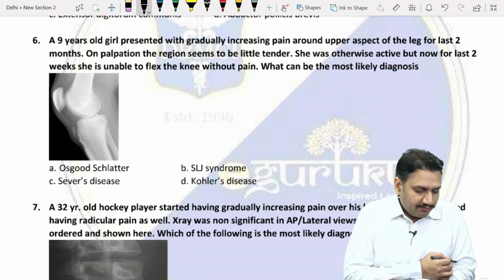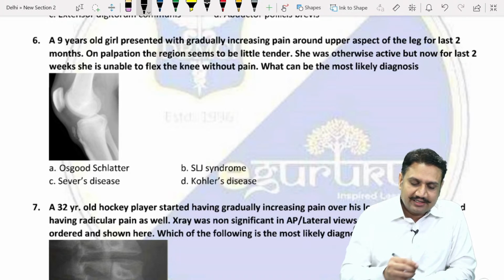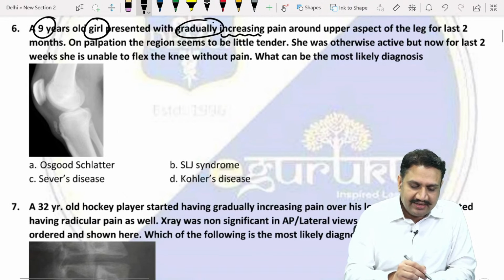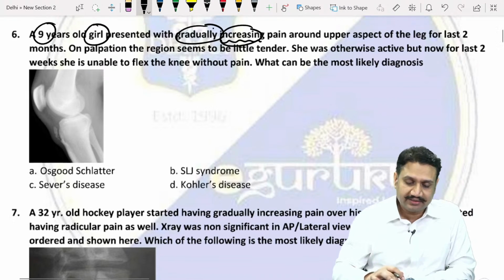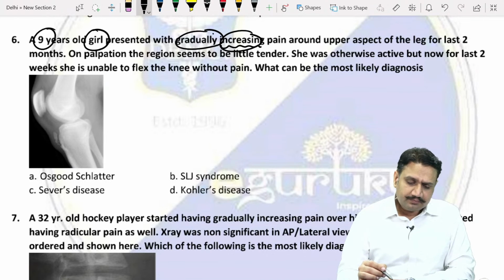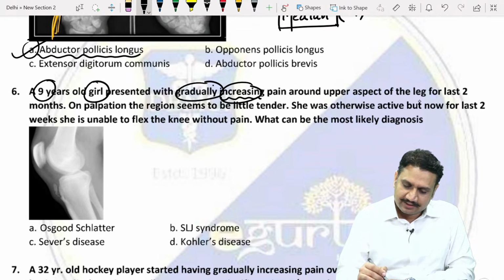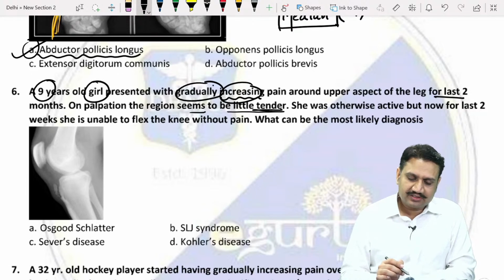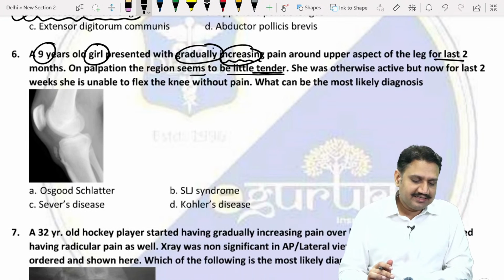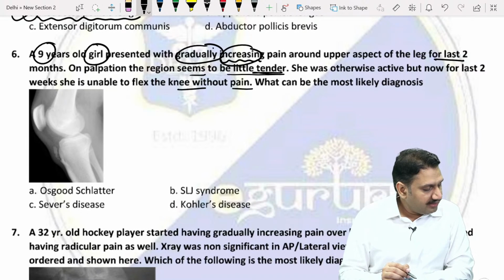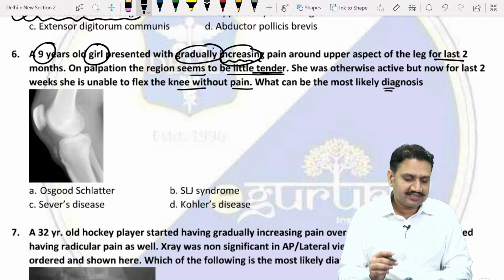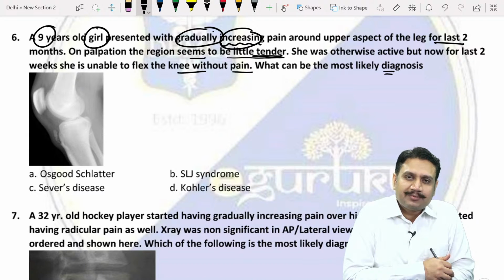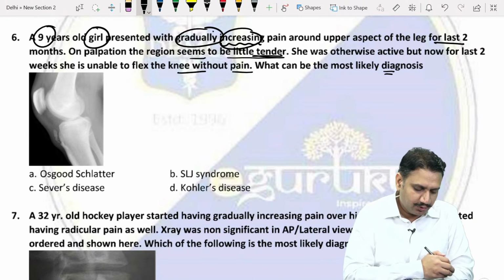A 9-year-old girl, we have a little girl with us who is presenting with gradually increasing pain. So not a trauma question, acute trauma is not there, and there is pain in the upper part of the aspect of the leg for the last 2 months. On palpation, the region seems to be a little tender. She was otherwise active, but now for the last 2 weeks she is unable to flex the knee without pain. What would be the most likely diagnosis? What do you suggest, guys? What is she suffering from? Not an acute trauma, gradually increasing pain, localized tenderness. So what are we talking about?